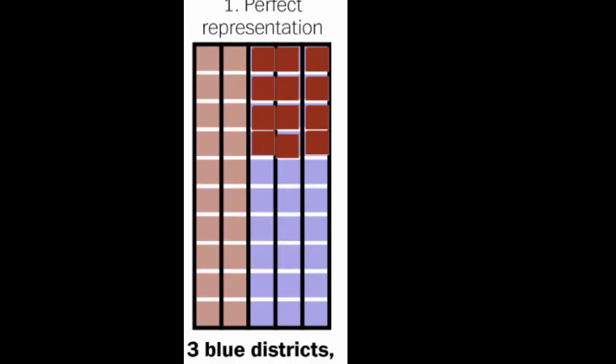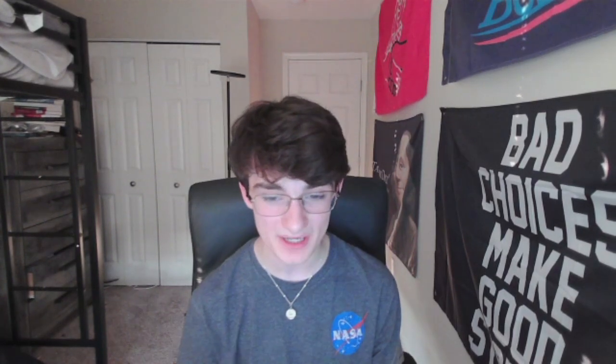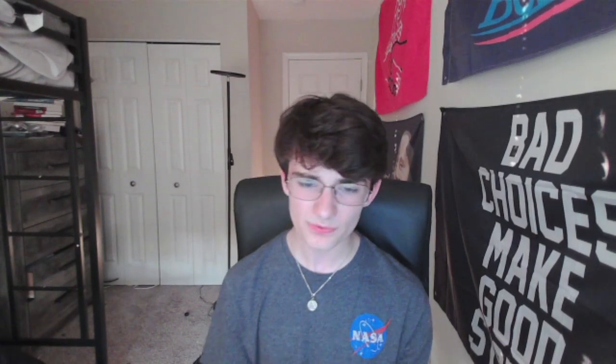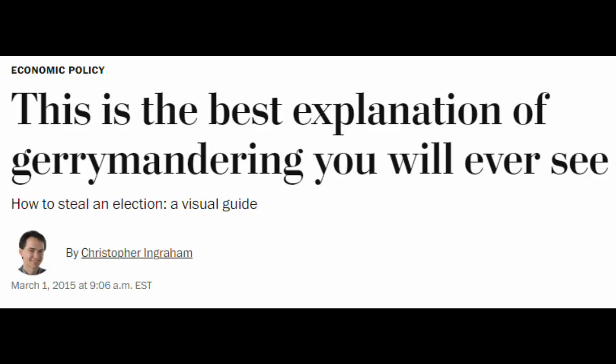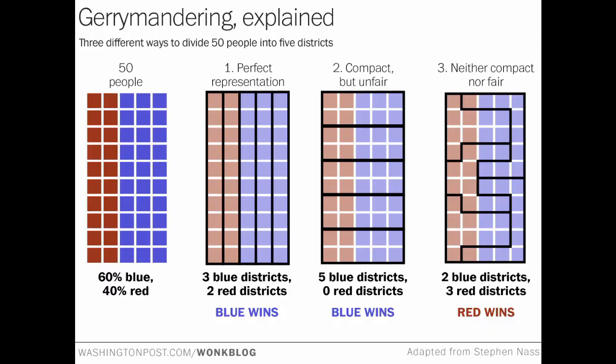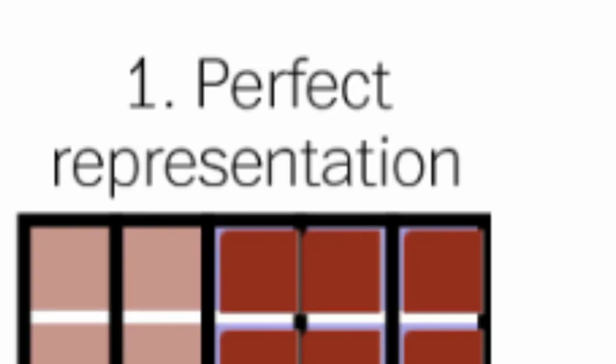The blue team still wins 3 seats, and the red team still wins 2. Despite the fact that the red team won nearly twice as many votes, the legislature still stays in favor of the blue team. And this is the way to draw the districts that would be perfect representation, at least according to the Washington Post. The truth of the matter is that understanding gerrymandering is a lot more complicated than an easily digestible graph. The other thing that you need to understand is that there's no such thing as perfect representation.